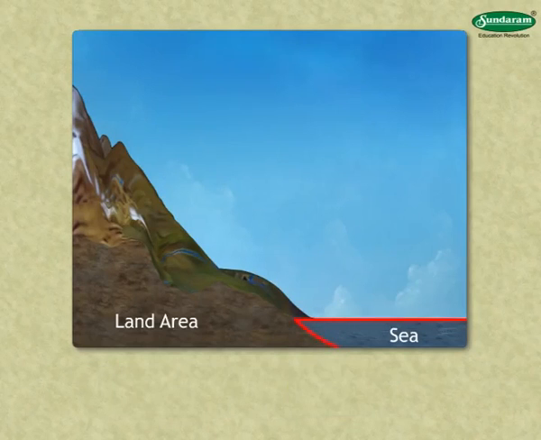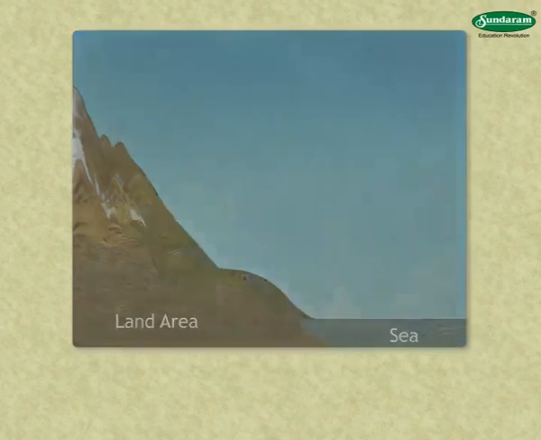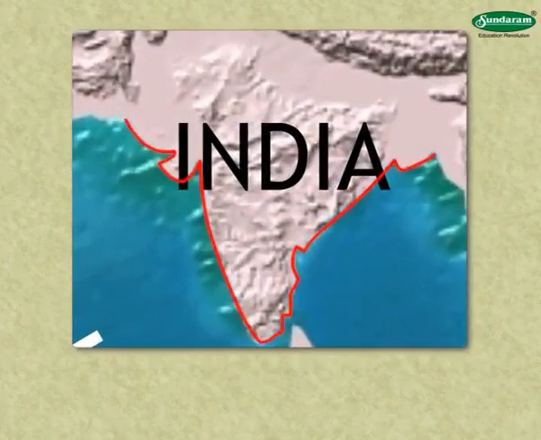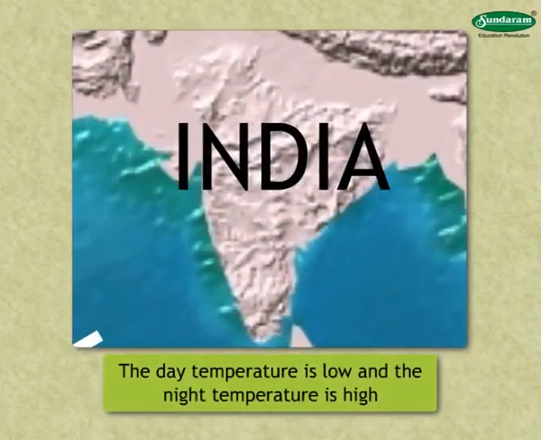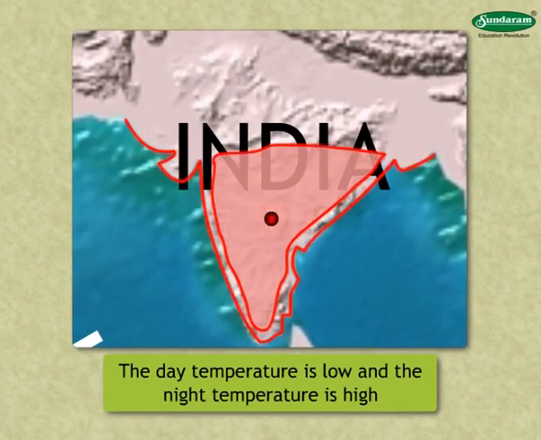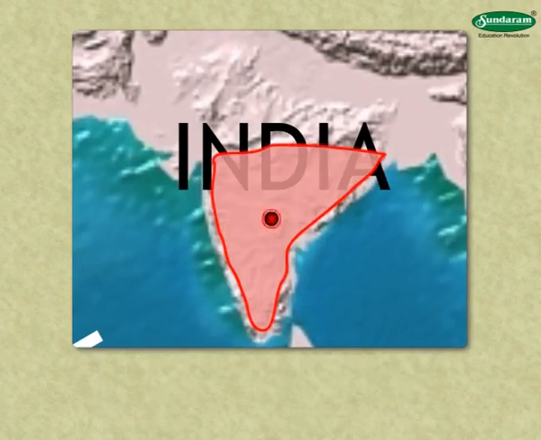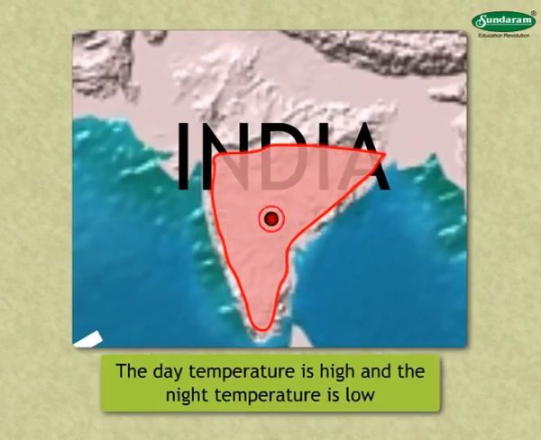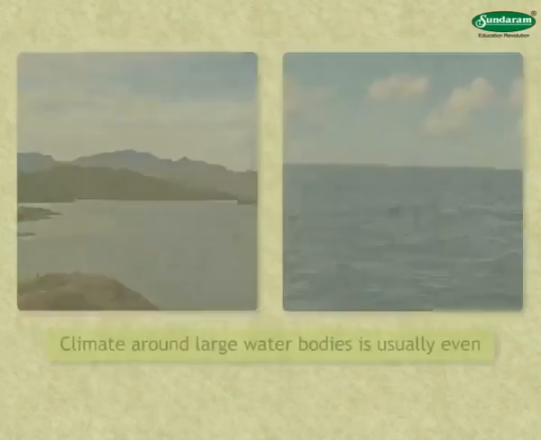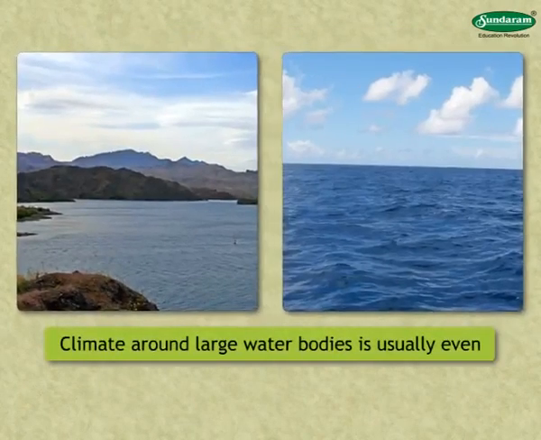This property of water affects the temperature in the neighboring region. That is why, in coastal regions, the day temperature is low and the night temperature is high as compared with the interior continental regions. In the interior regions, the day temperature is high and the night temperature is low in comparison with the coastal region. The climate around large water bodies is usually even.